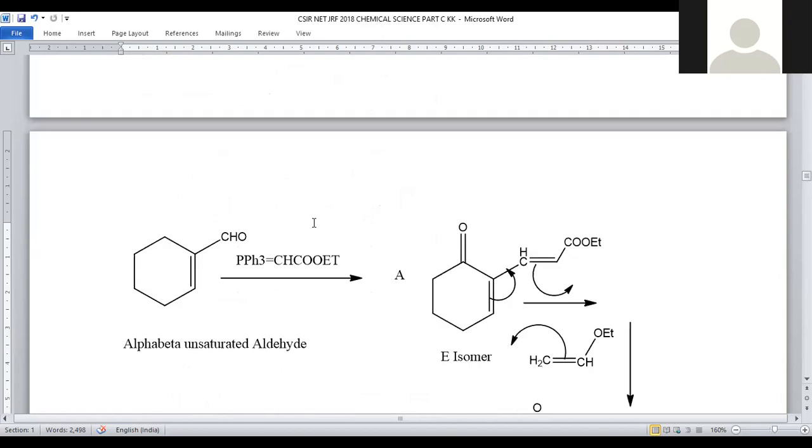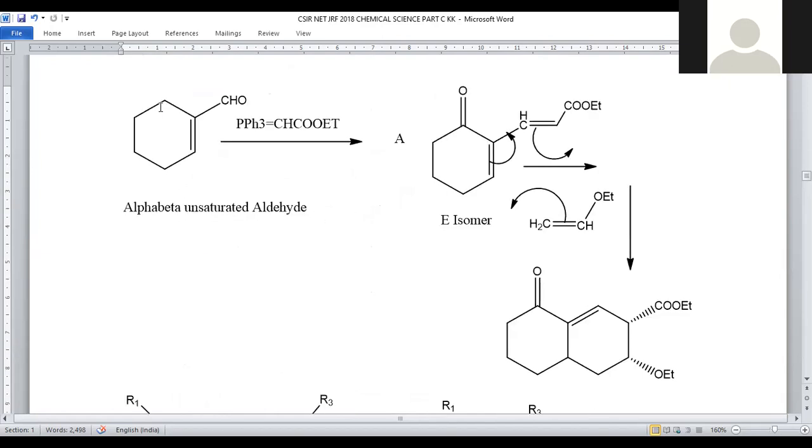Wittig olefination is the characteristic reaction of carbonylic compounds. When it is treated with a carbonylic compound, a new carbon-carbon double bond is formed, discarding PPh3=O. So this compound is eliminated and a new carbon-carbon double bond will be formed here. Moreover, the geometry will always be the E isomer. In order to avoid steric strain, the E isomer will be formed, with all the first priority groups in opposite directions. Right, now compound A is obtained.